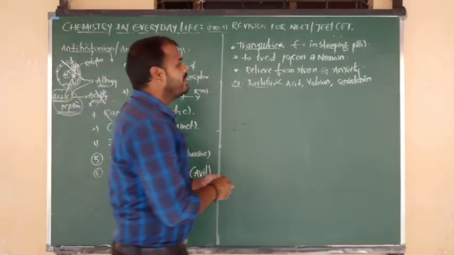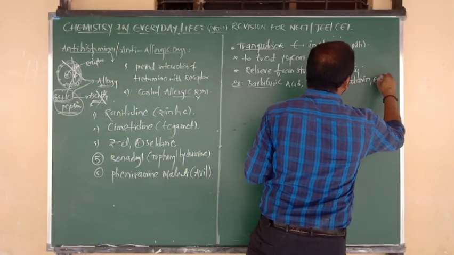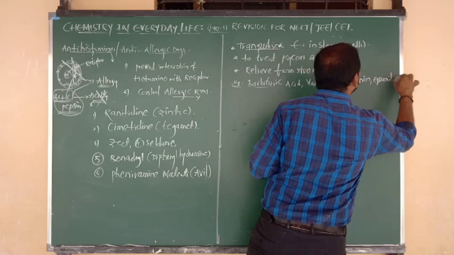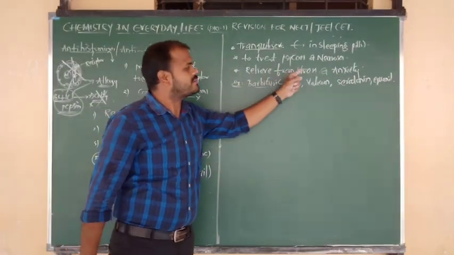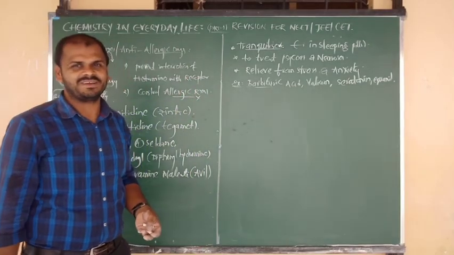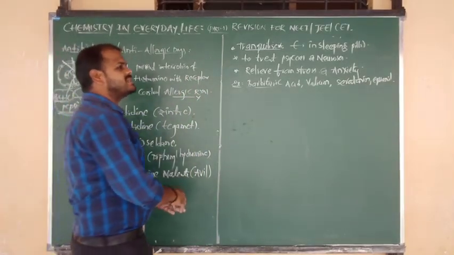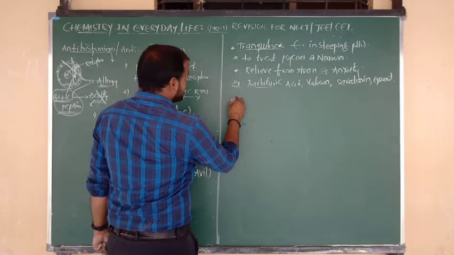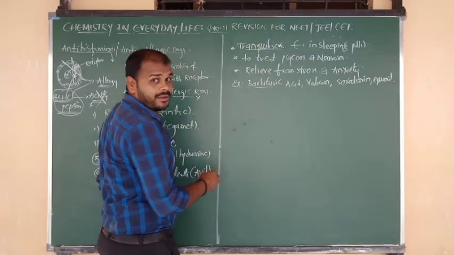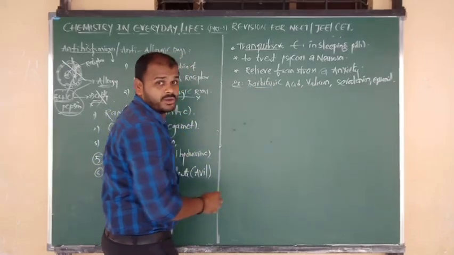Also we can write equanil. All these medicines give relief from stress and anxiety. So these medicines are nothing but what, beta? Tranquilizers. Good.